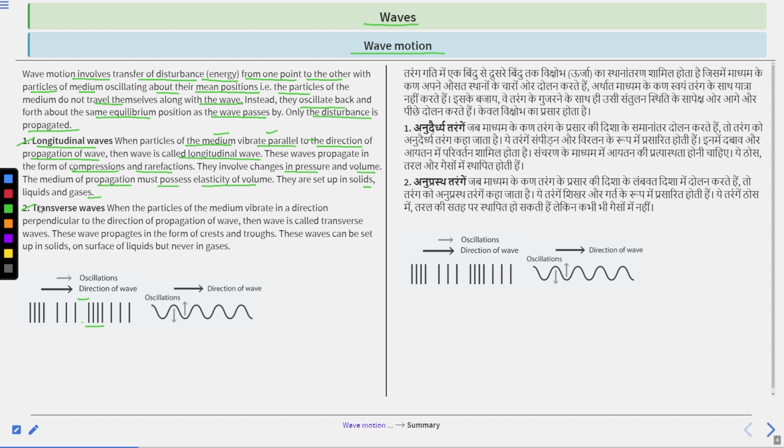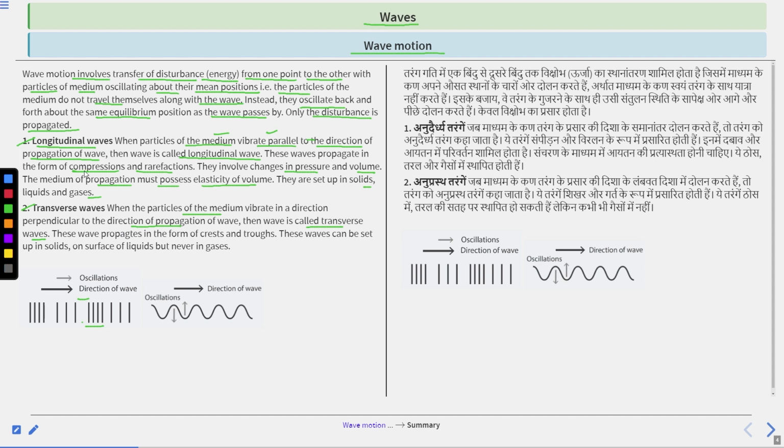Whereas transverse waves, or we can say when the particles of the medium vibrate in a direction perpendicular to the direction of propagation of the wave, then the wave is called a transverse wave. Clear? So there are two types of waves, and the main difference is that in longitudinal waves the medium vibrates parallel to the direction of propagation, whereas in transverse waves the medium vibrates perpendicular to the direction of propagation.